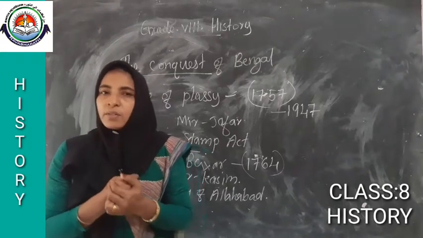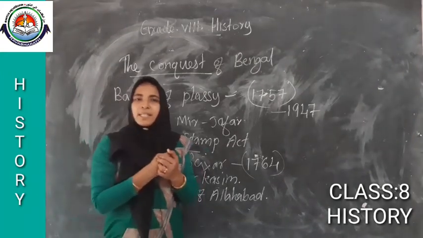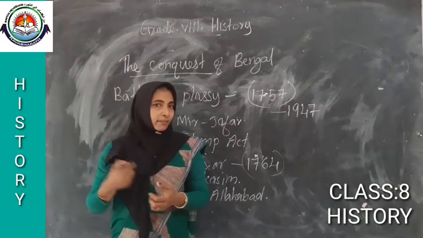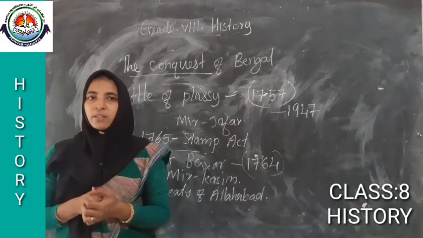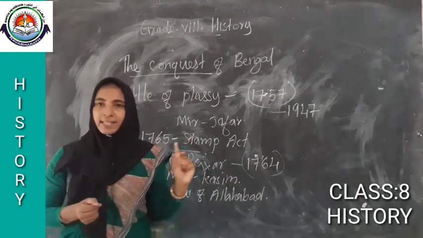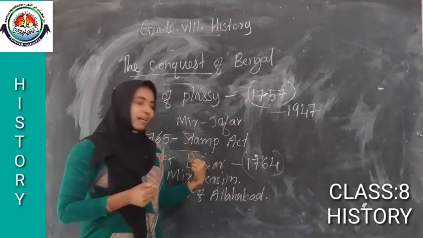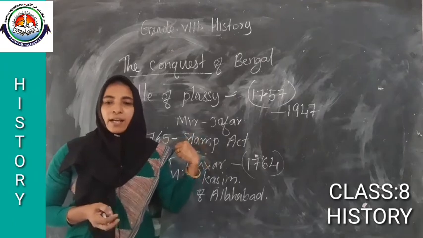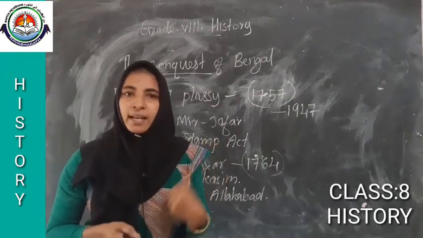They showed some mercy, some respect. Then after the Buxar war, one treaty was signed, which is known as the Allahabad Treaty. Allahabad Treaty was signed with whom? Signed with Shah Alam II.